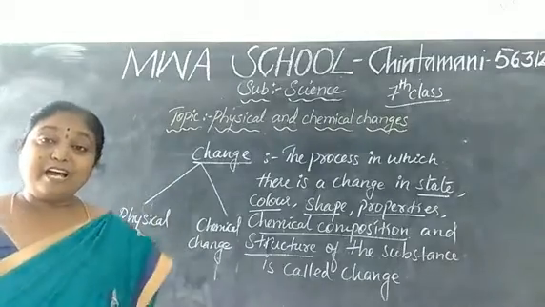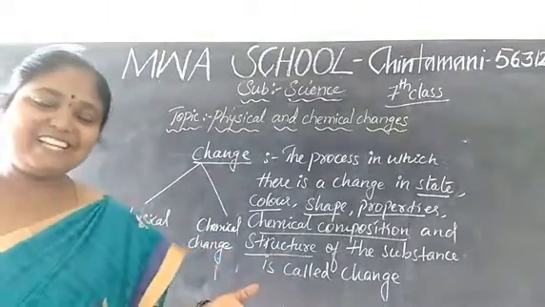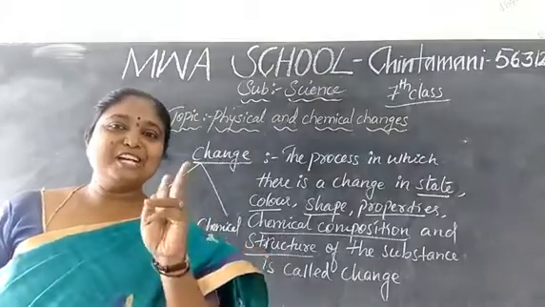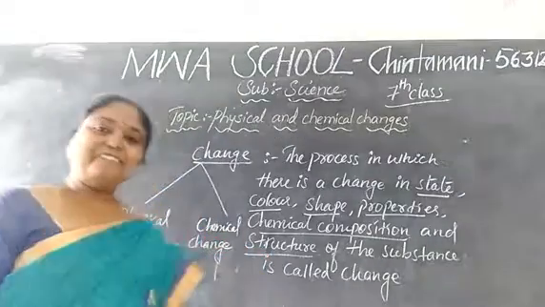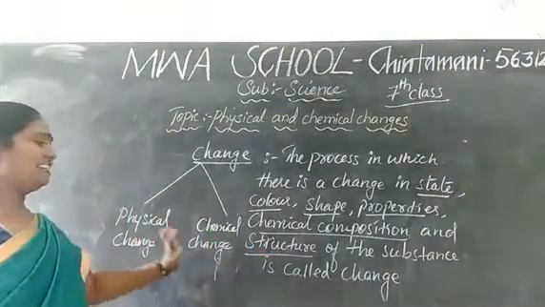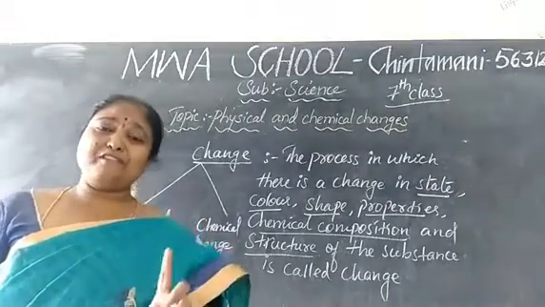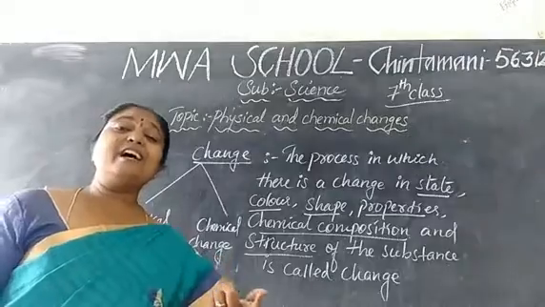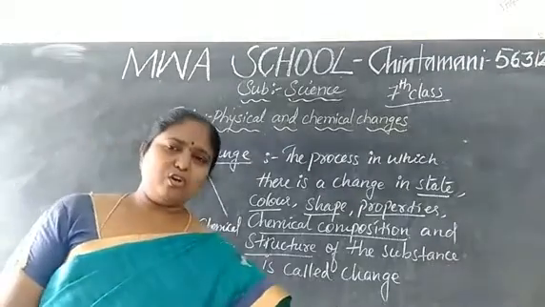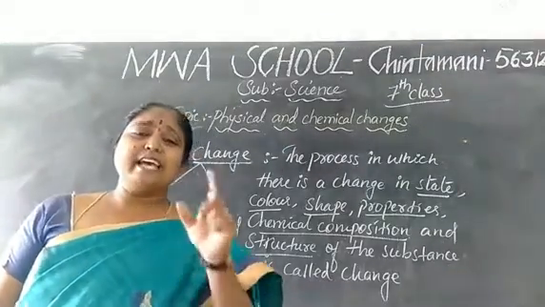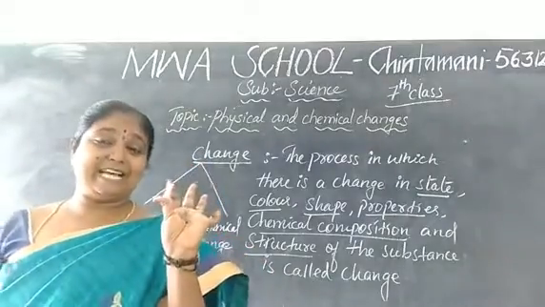So, in this change, how many types do we have? We have two types: one is the physical change and the other is the chemical change. Then, what do you mean by the physical change? What do you mean by the chemical change? Now we have seen a few examples. One is the chalk example.